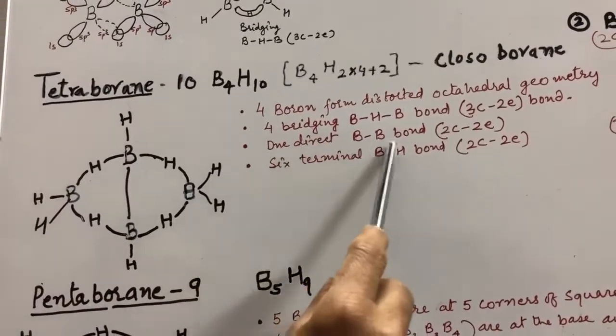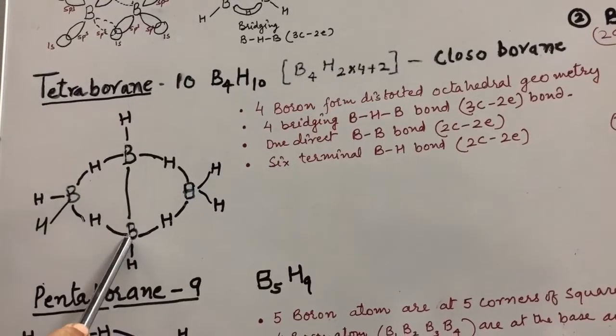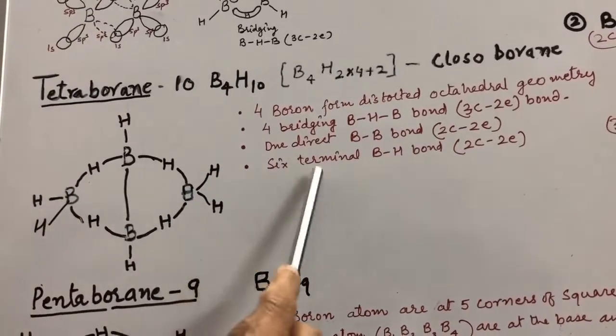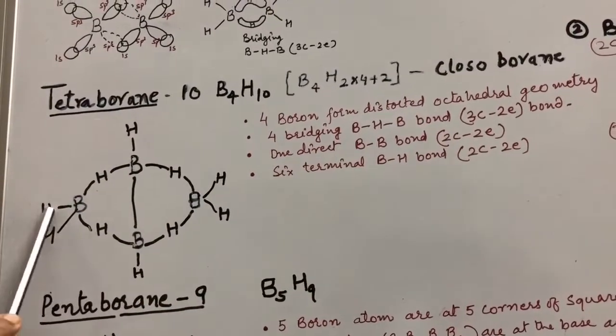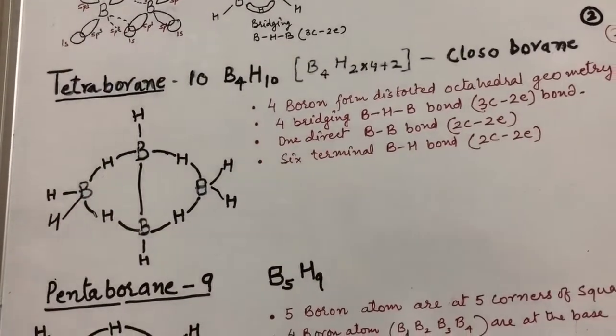1 direct BB bond is there. This is a 2-centered 2 electron bond. And lastly we say 6 terminal bonds are present in this structure. 1, 2, 3, 4, 5, 6. This is about the tetraborane 10.